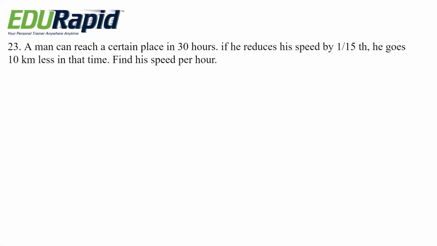Next question. A man can reach a certain place in 30 hours. If he reduces his speed by 1 by 15, he goes 10 kilometer less in that time. Find his speed per hour. Options are 6 kilometer per hour, 5 kilometer per hour, 4 kilometer per hour, 3 kilometer per hour.